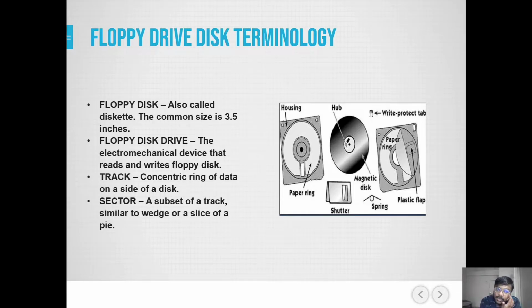Floppy disk drive terminology. Floppy disk is also known as diskette. The common size of a floppy is 3.5 inches. Floppy disk drive, the electromechanical device that reads and writes floppy disk. Track, concentric ring of data of a disk. Sector, a subset of a track similar to a wedge or a slice of a pie. In floppy disk it is known as sector.